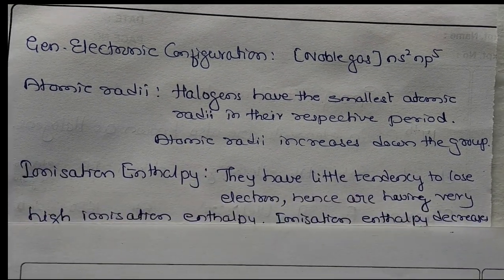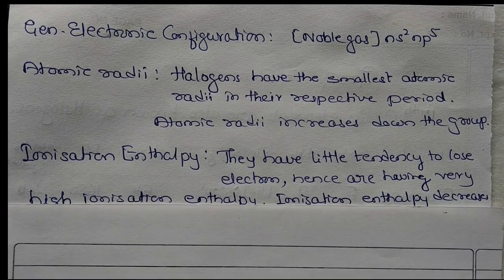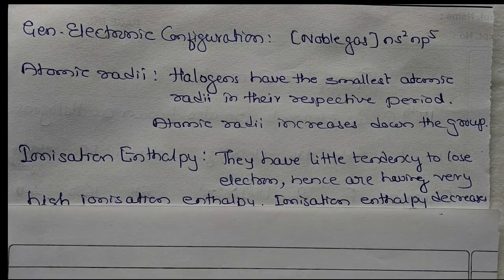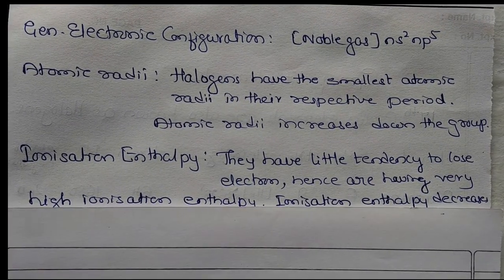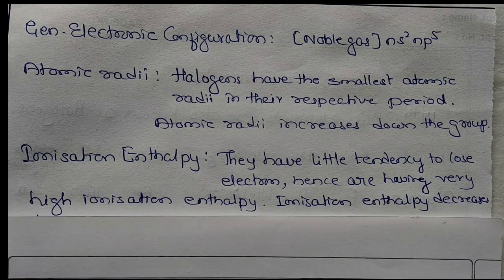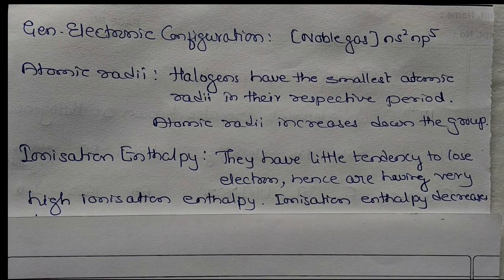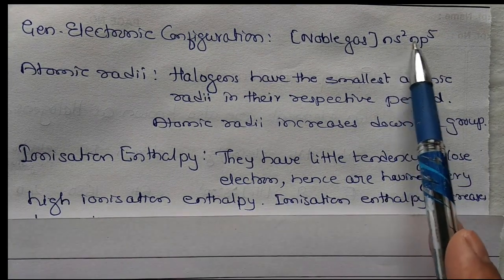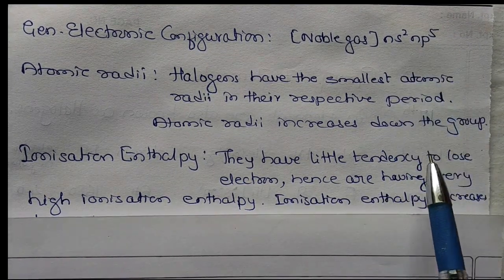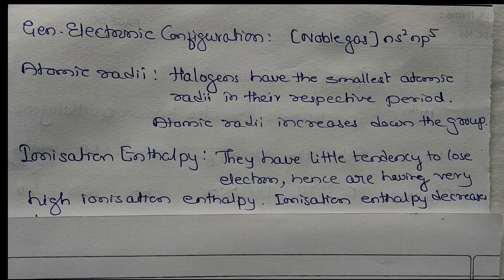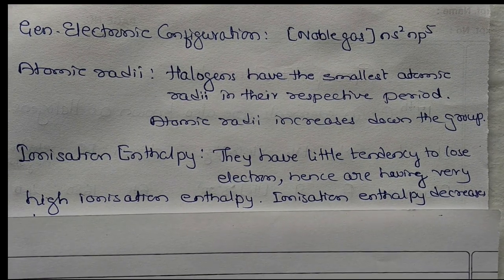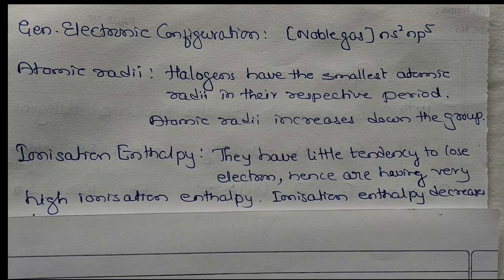Next, ionization enthalpy. They have little tendency to lose an electron. Hence they are having very high ionization enthalpy. They are having 7 electrons. So if you observe its electronic configuration, 7 electrons. So instead of giving an electron, they prefer to get 1 electron, to form an octet configuration. If they take one electron, it becomes stable.